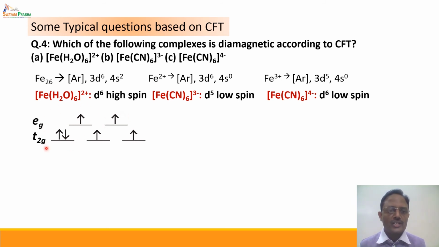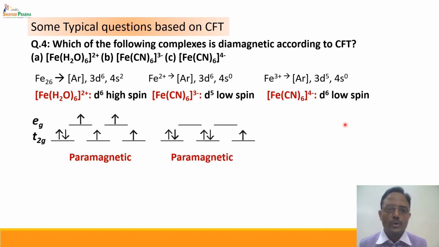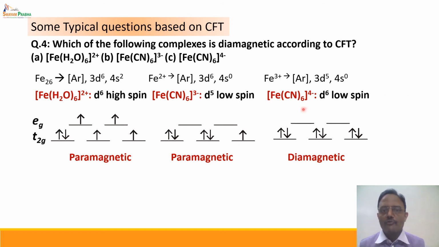So the configuration is t2g4 eg2 with 4 unpaired electrons in this complex. Hence it is paramagnetic in nature. Coming to [Fe(CN)6]3-, it is a d5 low spin complex. So d5 low spin has 1 unpaired electron, and hence it is also paramagnetic in nature. Now coming to [Fe(CN)6]4-, this is a d6 low spin state. So all the electrons are paired in the t2g orbitals, and hence it is a diamagnetic complex.